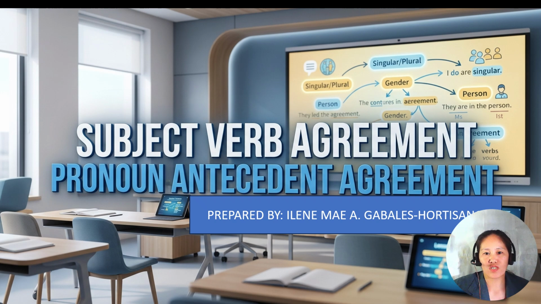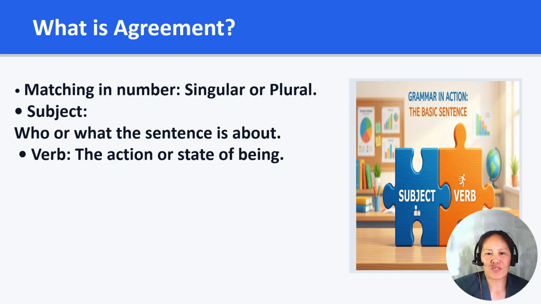Today's topic is subject-verb agreement and pronoun-antecedent agreement. Agreement means matching in number, singular or plural. The subject is who or what the sentence is about, and the verb is the action or state of being. So agreement means that the subject and the verb must match in number.